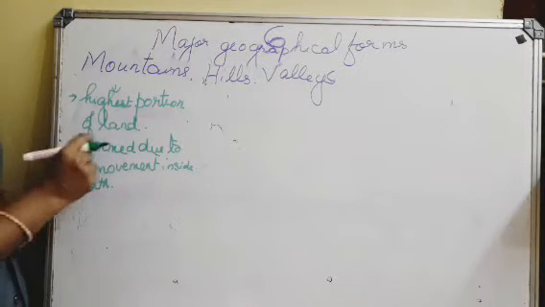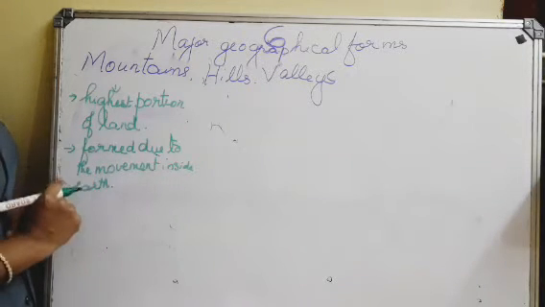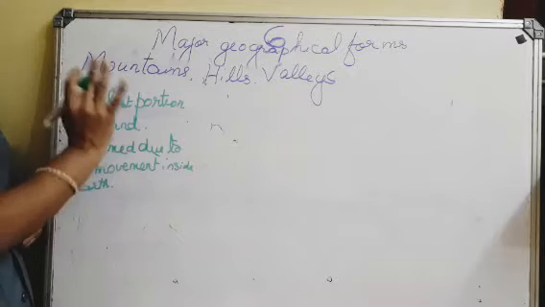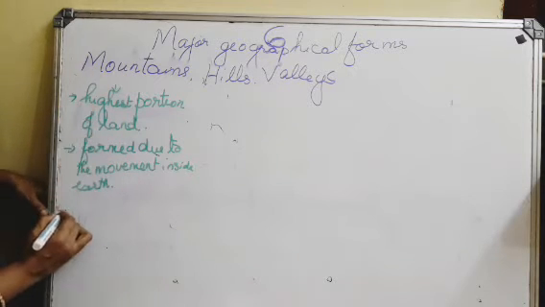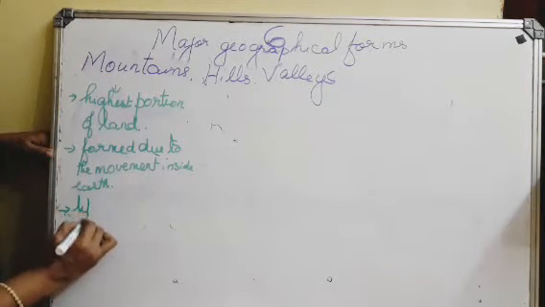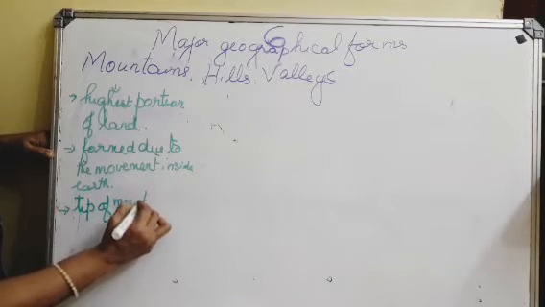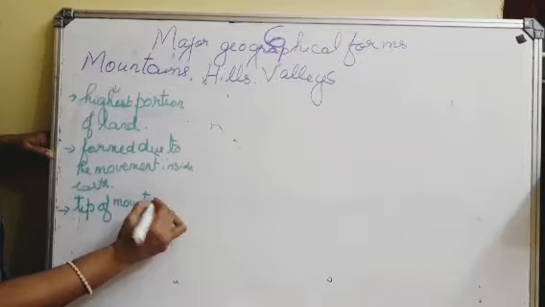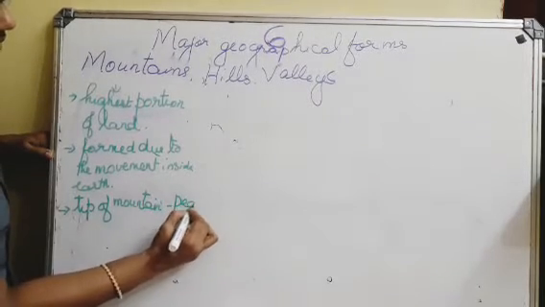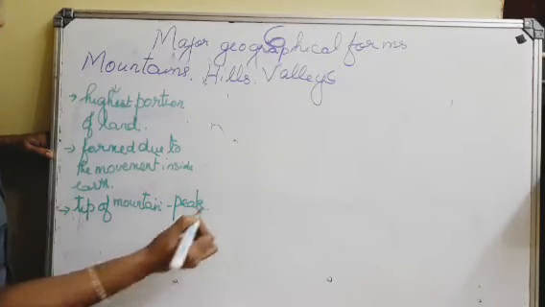Now, the tip of the mountain is called peak.